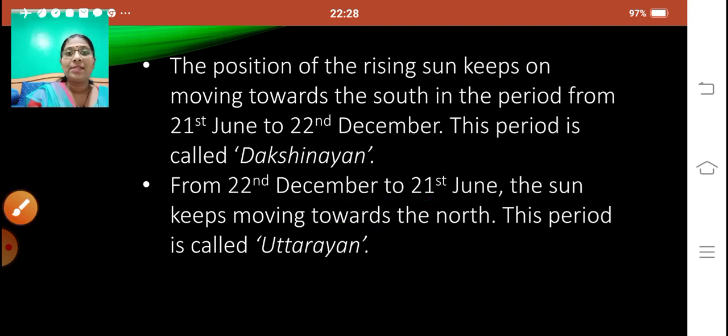Okay. So this is the apparent movement of the sun. It appears to us that the sun is moving either towards the north or towards the south. When it is moving towards the north, it is Uttarayan, and when it's moving towards the south, it is Dakshinayan. This happens in the course of the year.